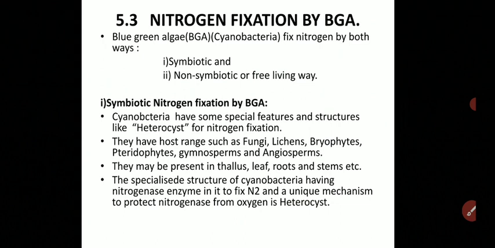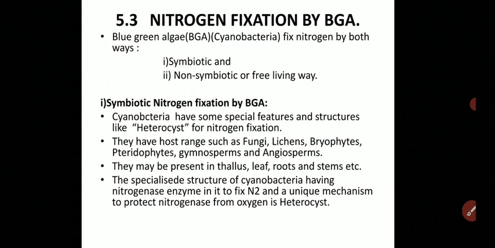These blue-green algae not only fix atmospheric nitrogen in the roots of the plant, but they may also be present in the thallus of lichens, the thallus of Anthoceros, the leaf pocket of Azolla, the coralloid roots of Cycas, and in angiosperm plant stems also. So the blue-green algae partner fixes atmospheric nitrogen and supplies it to the host, while the host provides shelter to the blue-green algae.